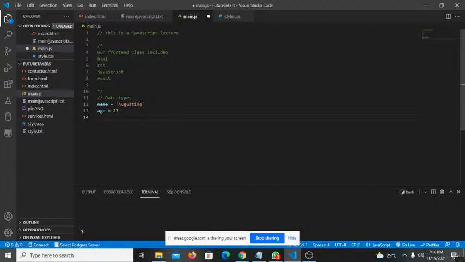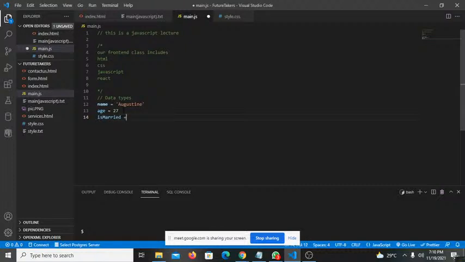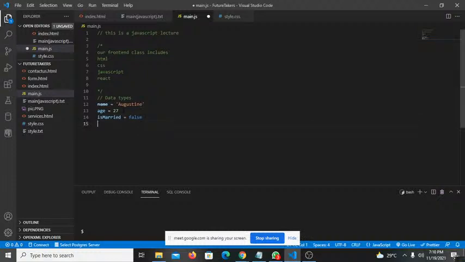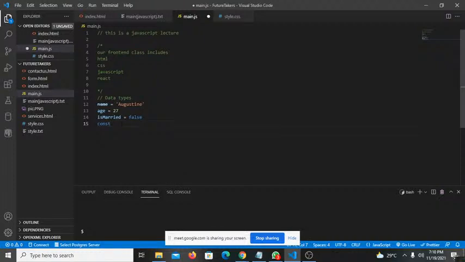Then you're also going to have what we call Boolean. So if you say isMarried, you want to know whether this person is married or not. You're asking a question, so it's either going to be true or false. If the person is not married, you're going to have false. If the person is married, you have true. So this is what we call Boolean data type. Now, you're also going to have another kind of data type known as null. So when you have something like const, say x or y, let's say const z is equal to null.